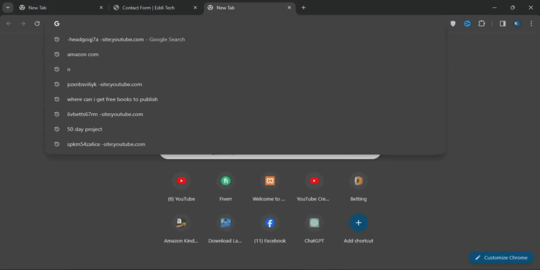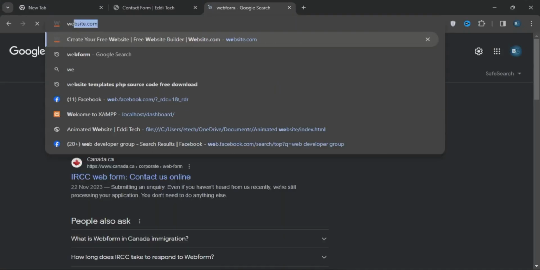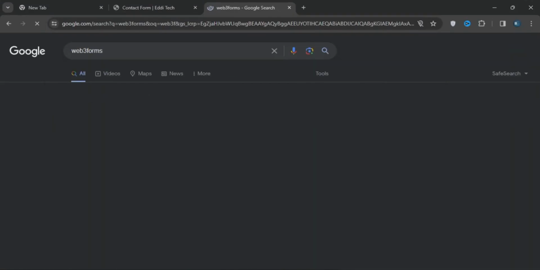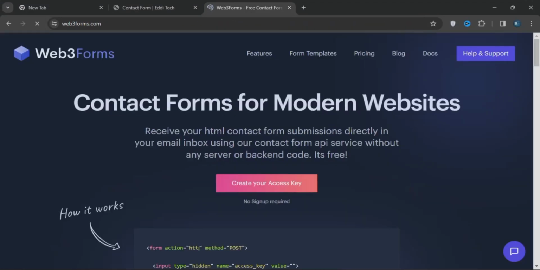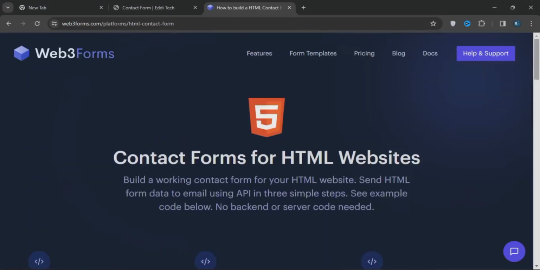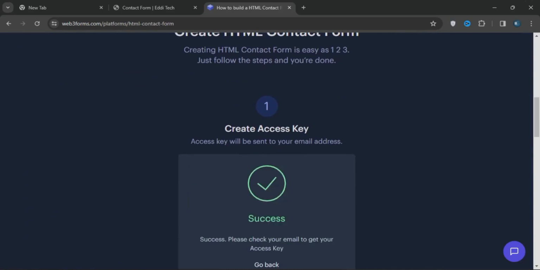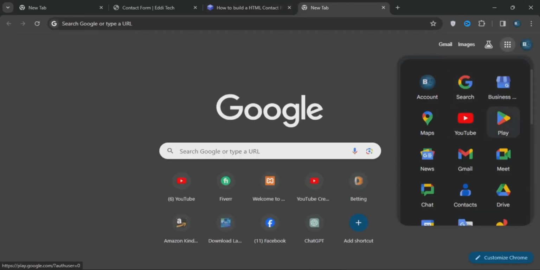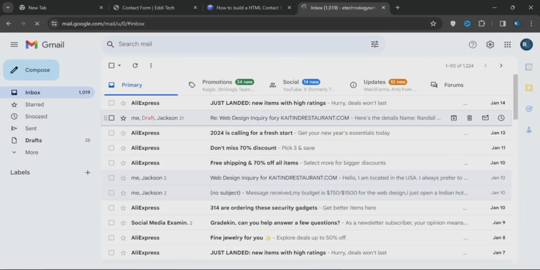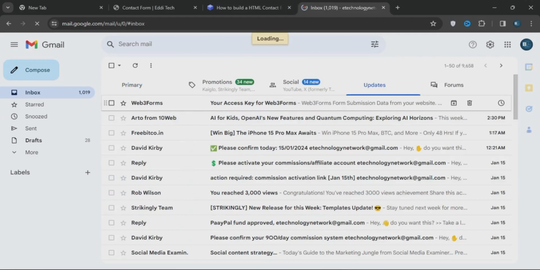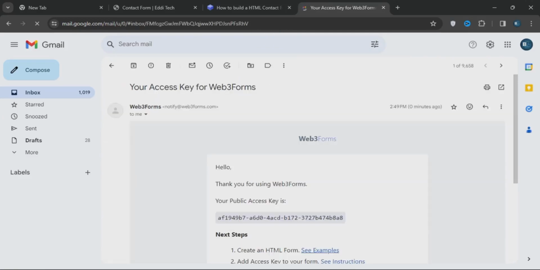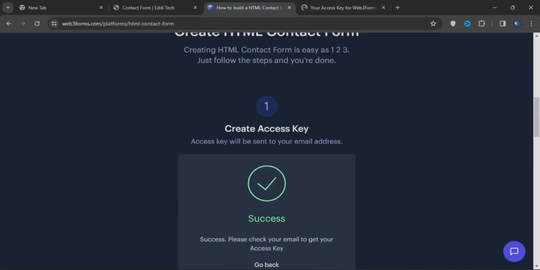So let me come down to this website. That'll be Web3Forms. I'm going to open that, then click on this and enter my email. It said successfully. So let me check it out on my email. You can see right here your access key for Web3Forms. Here they send me the access key. That's the key.